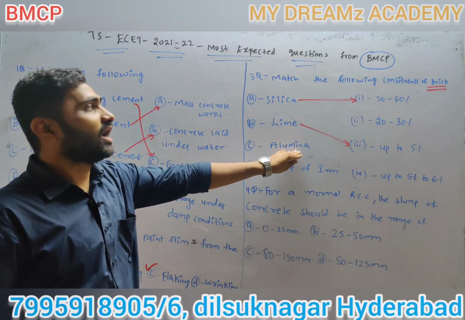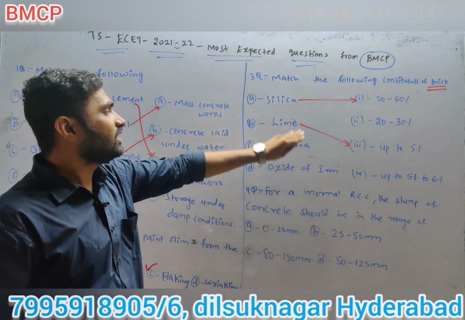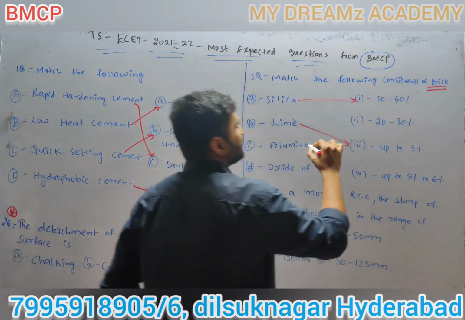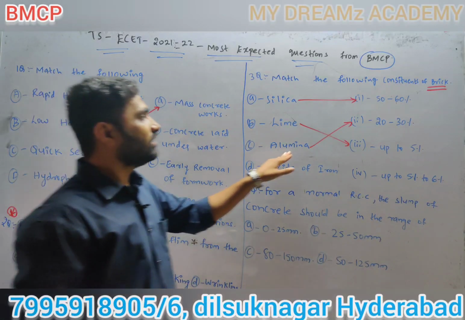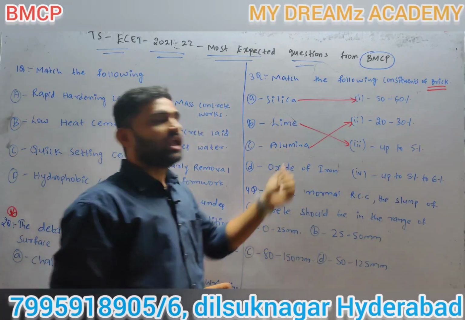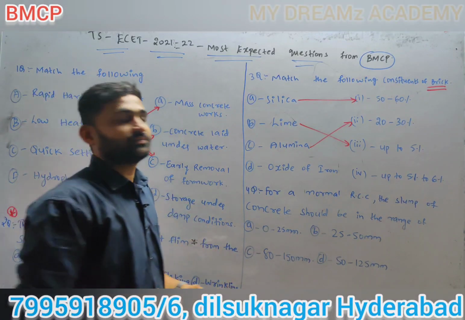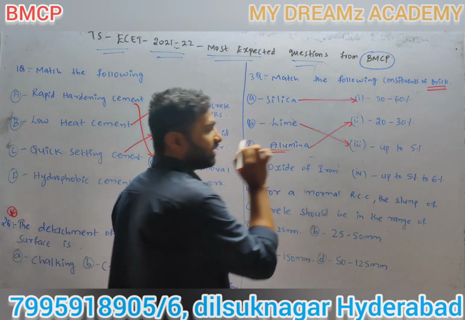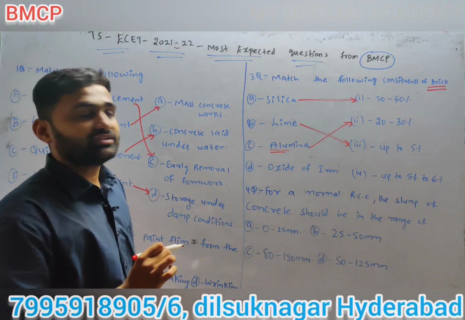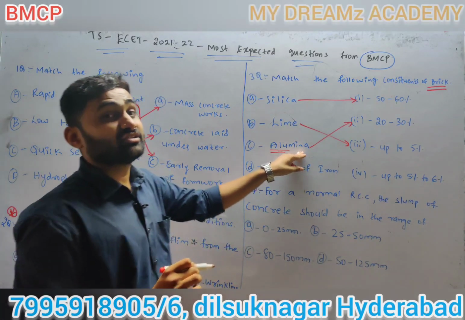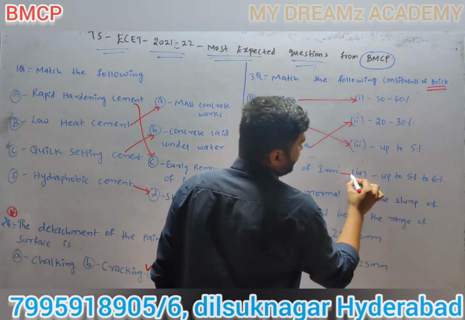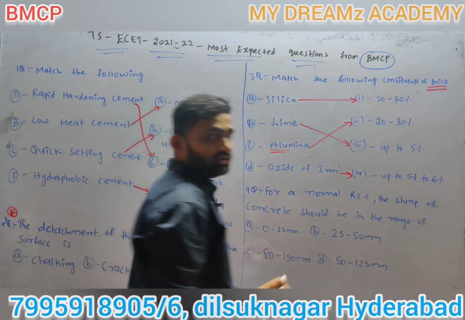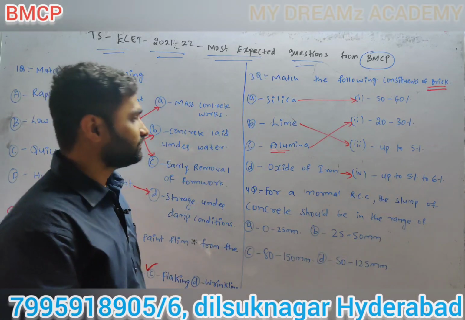Next, aluminium. After silica, aluminium is the other important composition of brick. Aluminium is 20 to 30%. Aluminium imparts plasticity to brick. Another important question from aluminium is that aluminium imparts plasticity to brick. Next, oxides of iron are up to 5 to 6% in brick.